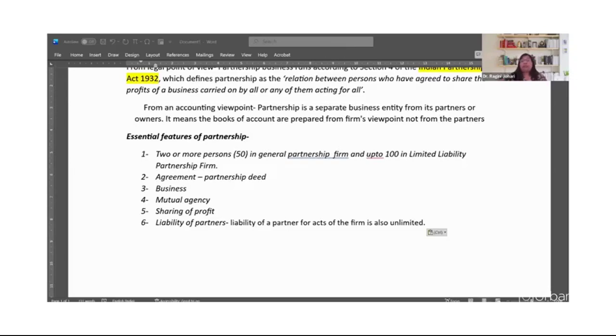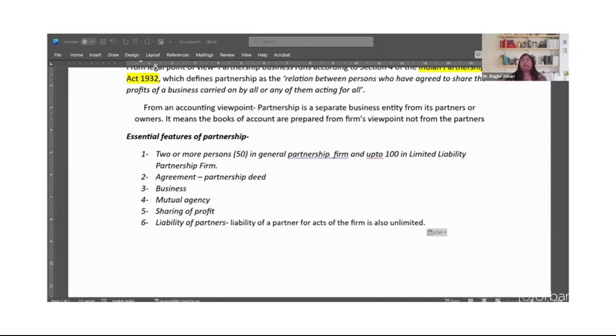Then the last one is liability of partners. Now, each partner is liable jointly with all other partners and also severally to the third party for all the acts of the firm done while he remains the partner of the business. Not only that, liability of the partner for acts of the firm is unlimited.